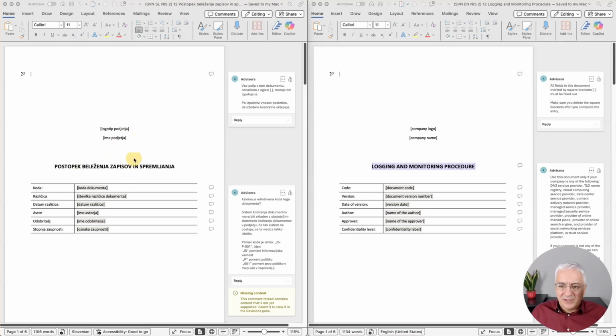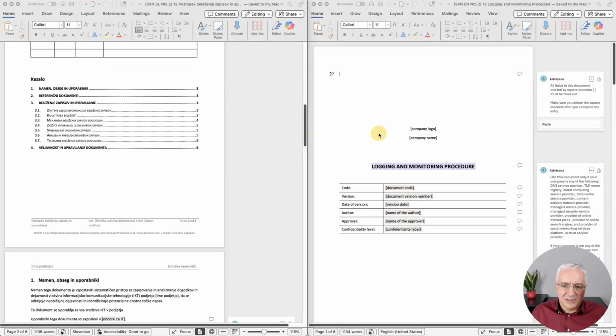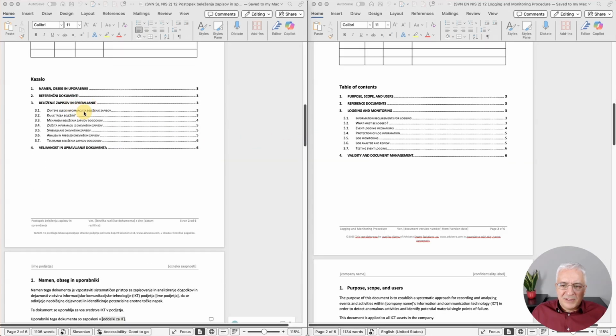So this is the logging and monitoring procedure. Let's see here the table of contents. What are the information security requirements? What must be logged? Mechanisms, protection, and so on. So basically, again, the whole cycle of logging and reviewing of these logs is explained.